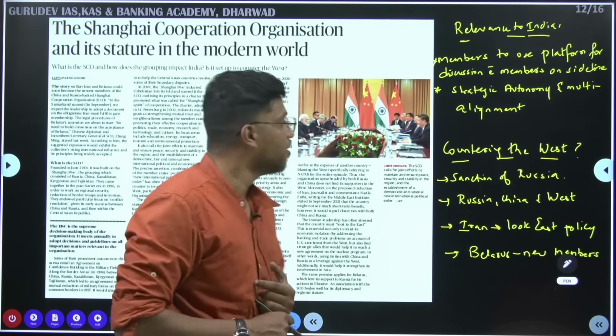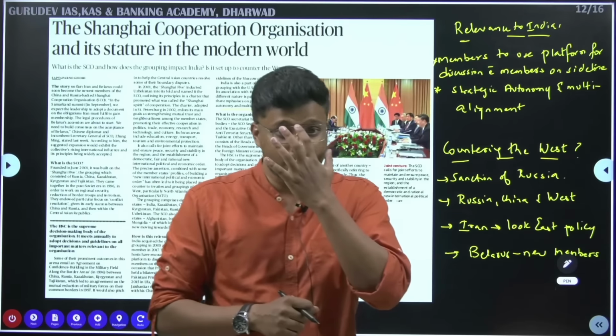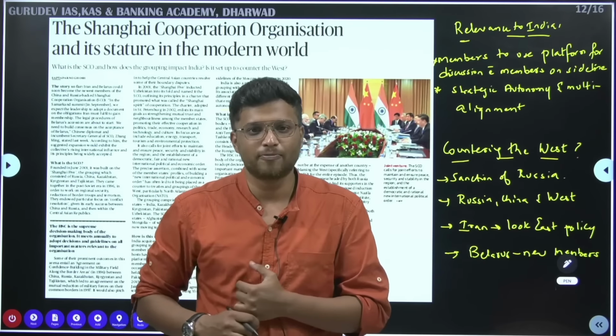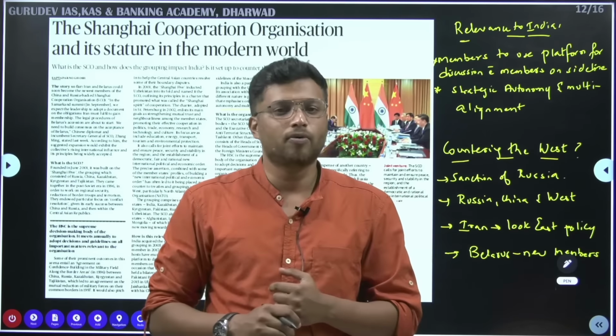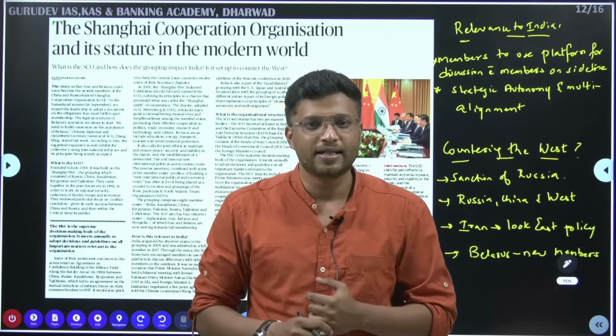Then, secondly, India here is not only a member of SCO, it is also a member of Quad. When we look at both of these groupings, the member countries are very opposite.